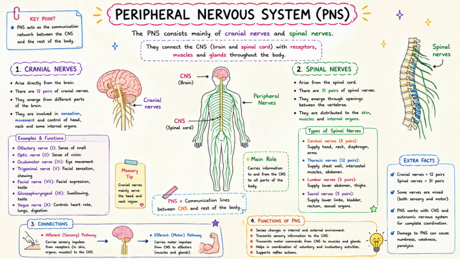body. It consists mainly of cranial nerves and spinal nerves. The PNS carries sensory information towards the CNS and motor commands away from the CNS. It also includes the autonomic nervous system, which controls involuntary activities like heartbeat, digestion, and breathing. In short, PNS connects the brain and spinal cord with the entire body.